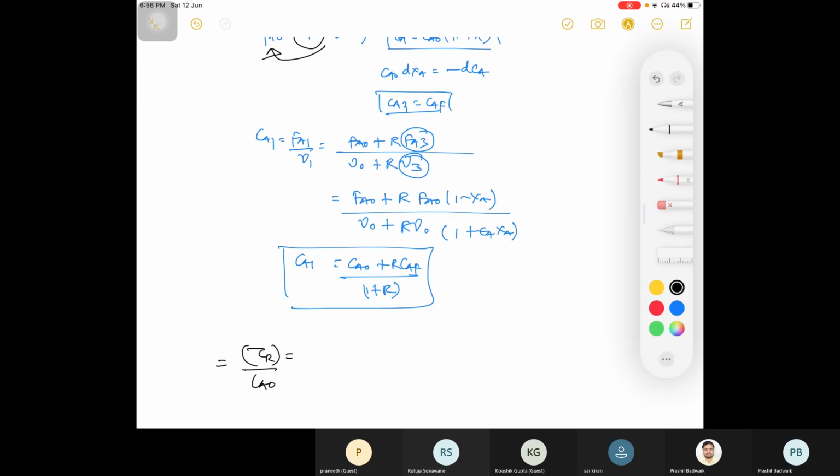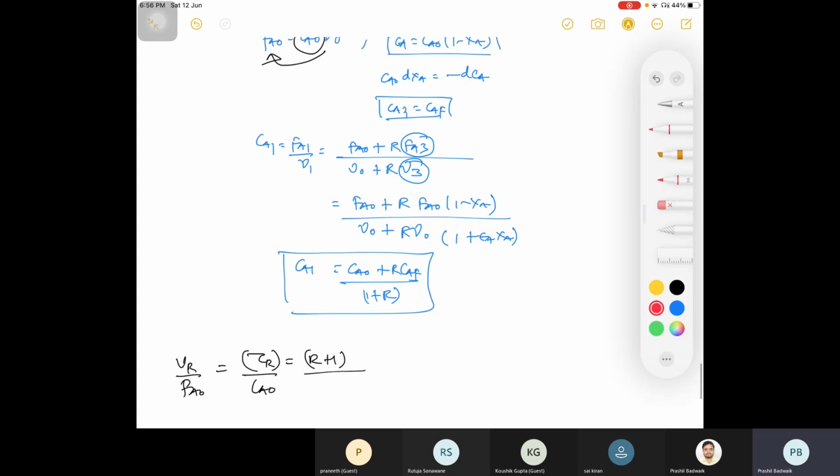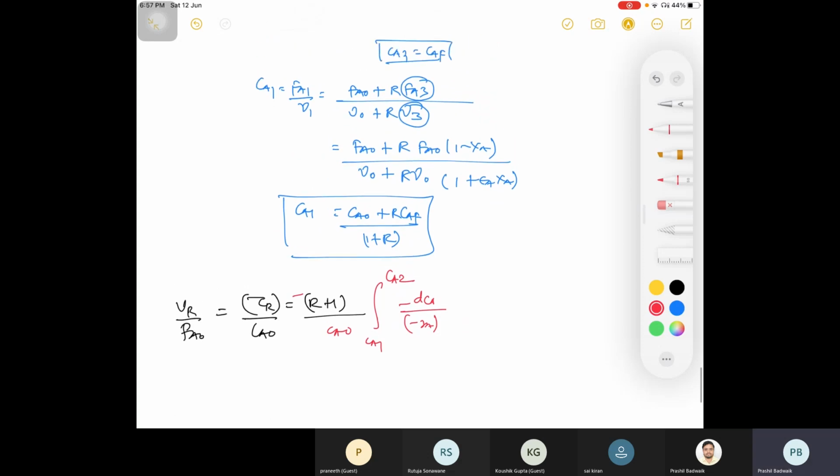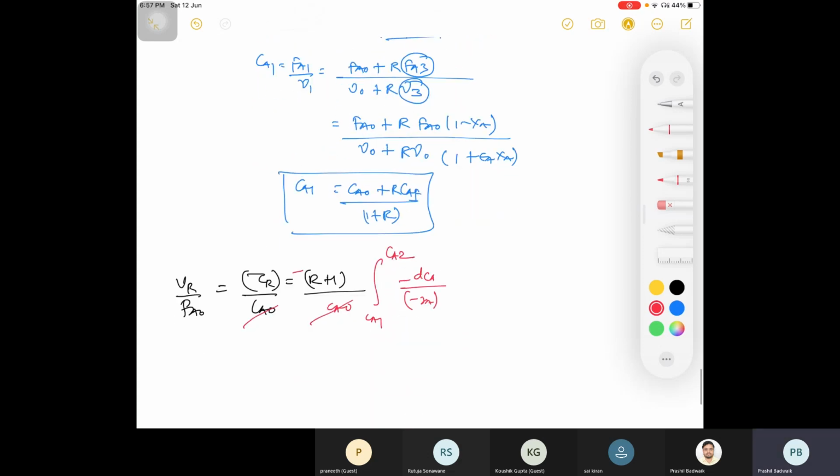Here you are getting VR divided by FA naught is equal to your R plus 1 with minus sign, right? Because this derivative is negative, minus sign, and you will be having CA naught here, integration CA1 to CA2 minus DCA divided by minus RA. C naught will cancel, and you may find equation in terms of residence time.